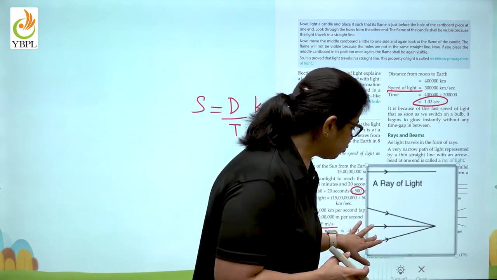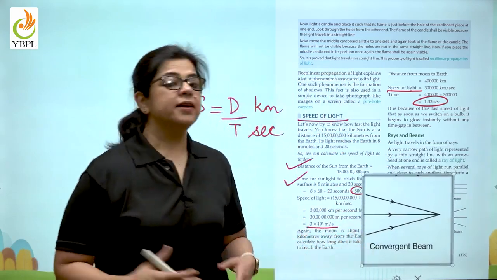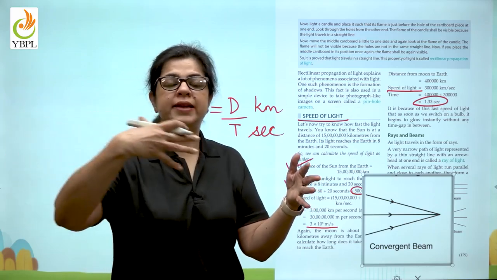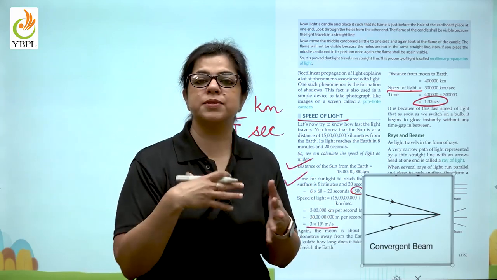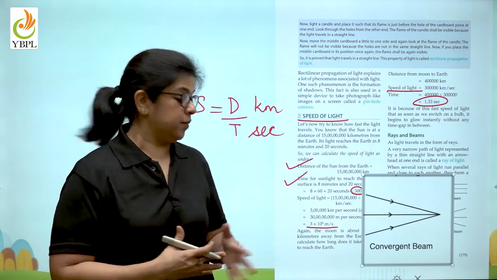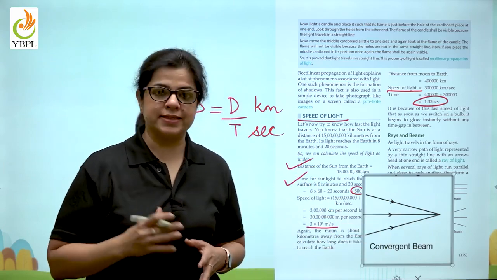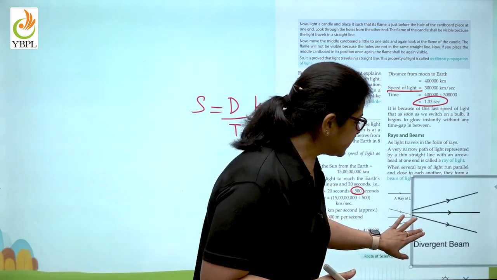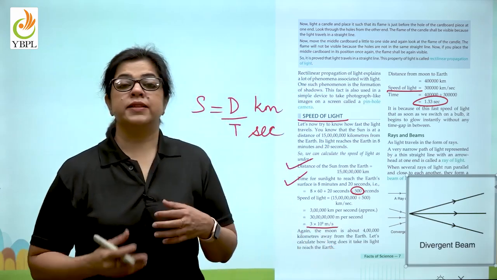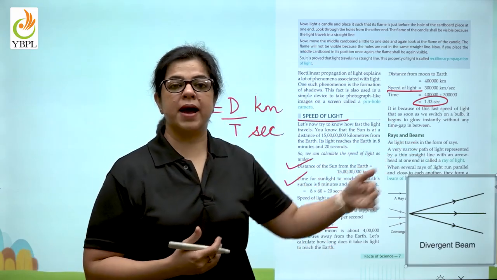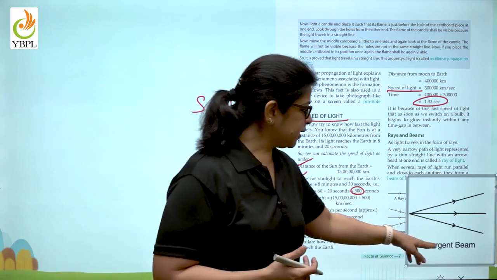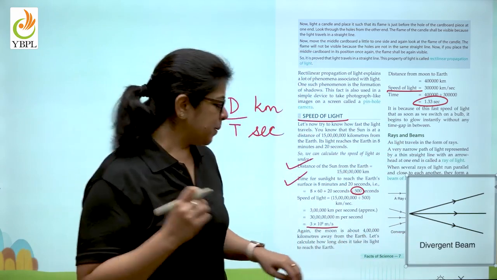Now, when we have to show the light coming from a source of light and hitting an object, it becomes a convergent beam, which is shown like this. And for example, if we have to show the light being reflected back, so how do we show? We show it as a divergent beam.